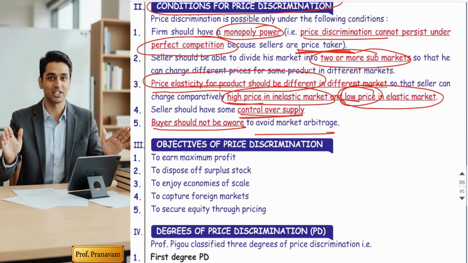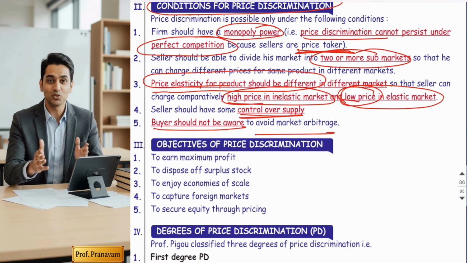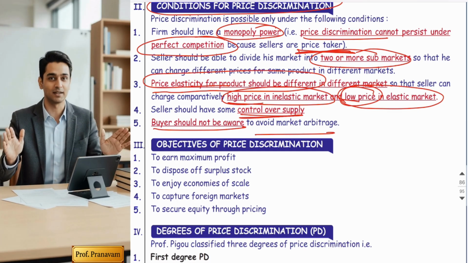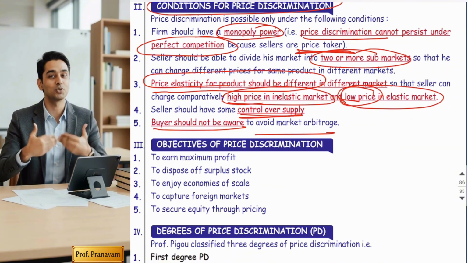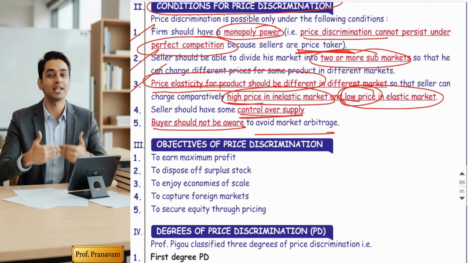Oh, so your price discrimination planning will be a flop show then. That's why the buyer should not be aware and no arbitraging should be possible. So remember guys, monopoly power, market separation, and elasticity difference are the three pillars of price discrimination. Okay, so these were the conditions.